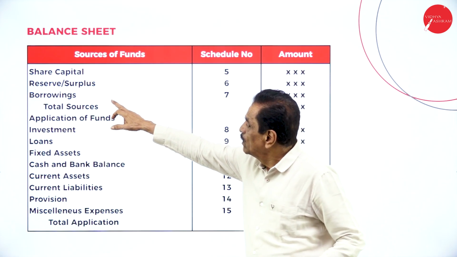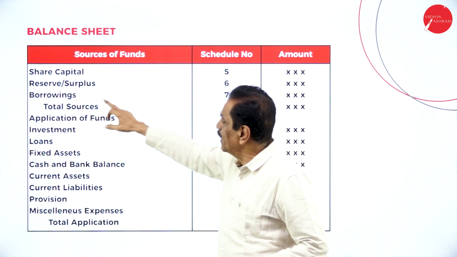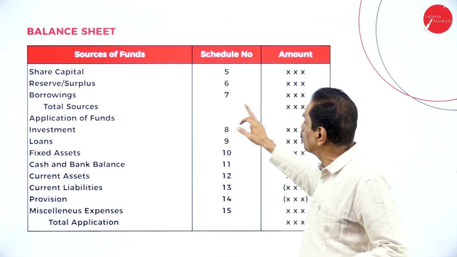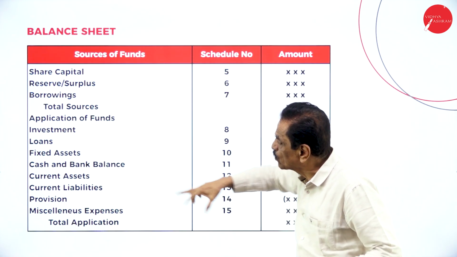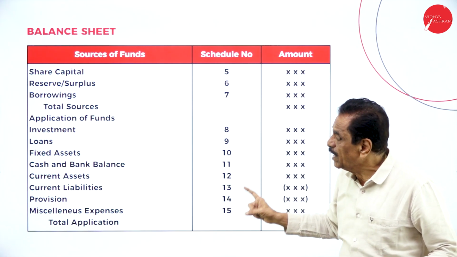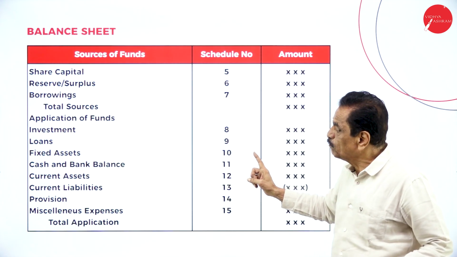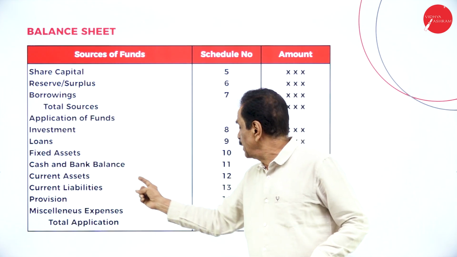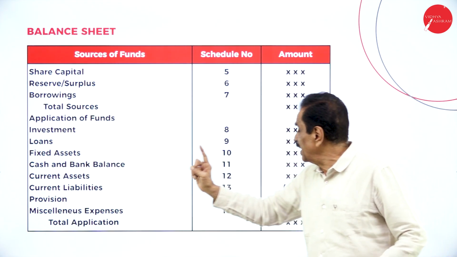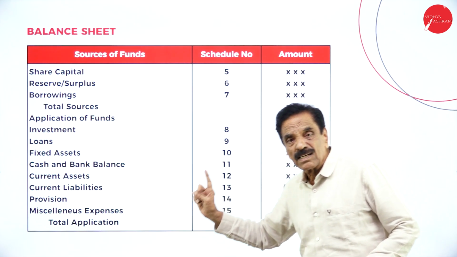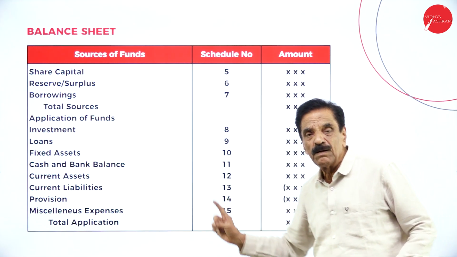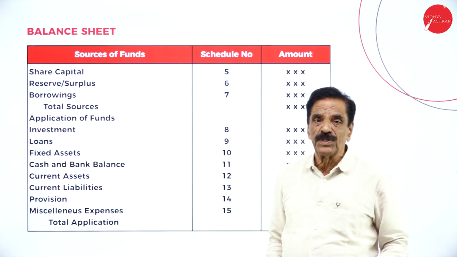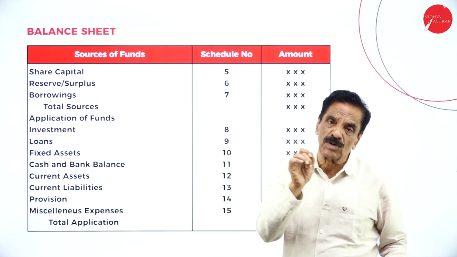See that, share capital number 5, reserve and surplus schedule number 6, borrowing schedule number 7. This is the total source. Investment schedule number 8, loans schedule number 9, fixed asset schedule number 10, cash and bank balance schedule number 11, current asset schedule number 12, current liability schedule number 13. Then you have provision, schedule number 14, and miscellaneous expenses, schedule number 15.